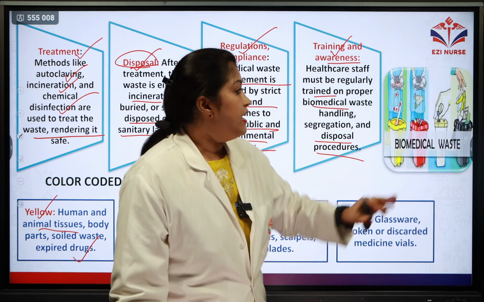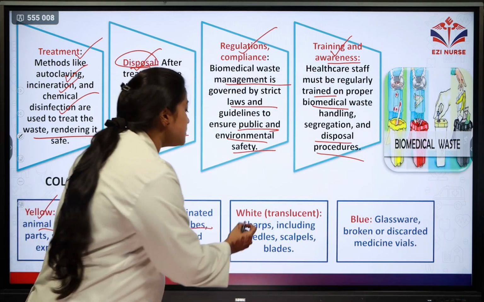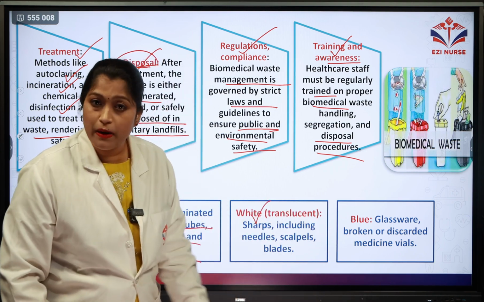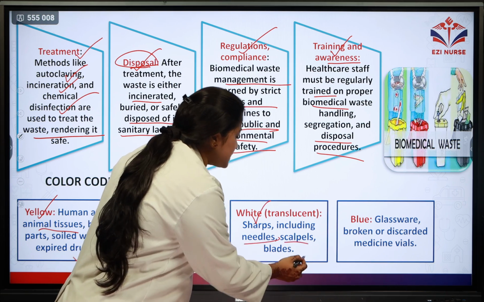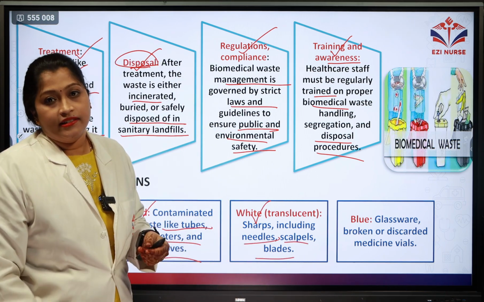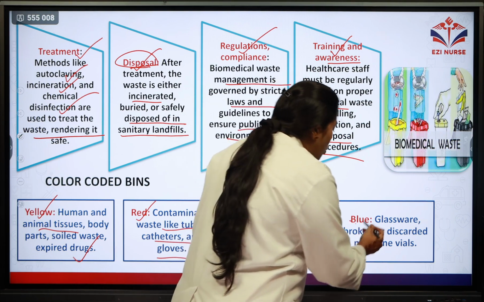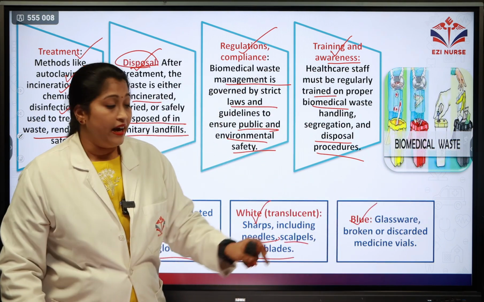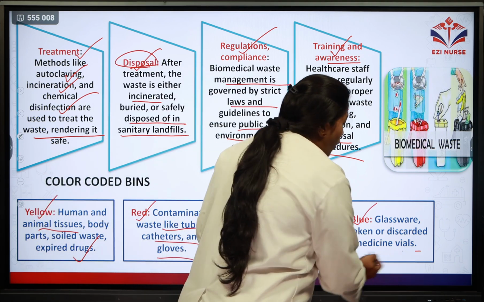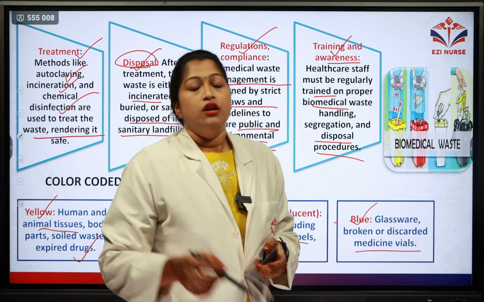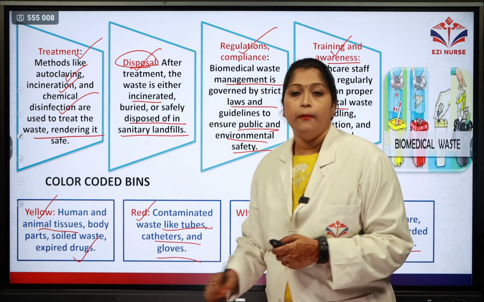The next one is the white or translucent bin. Here sharps, including needles, scalpels, and blades, are segregated. And the last one is the blue one, where glassware and broken or discarded medicine vials are collected. So these are the color-coded bins.